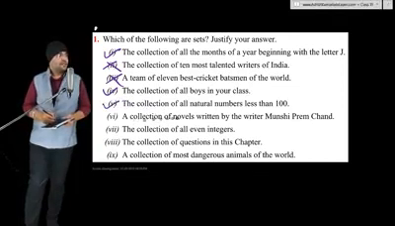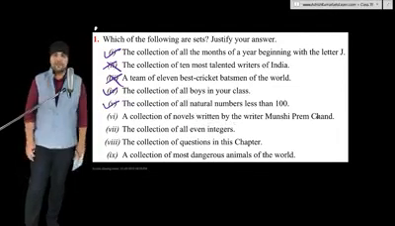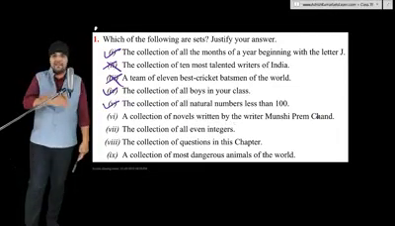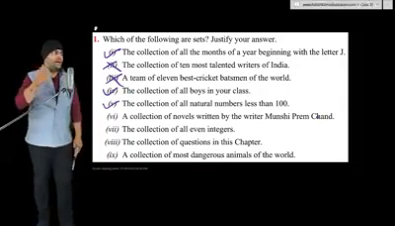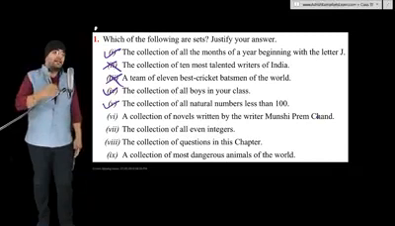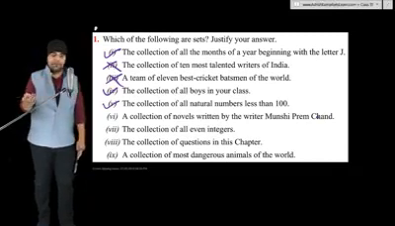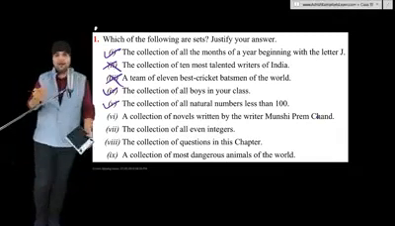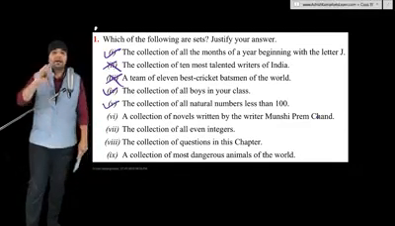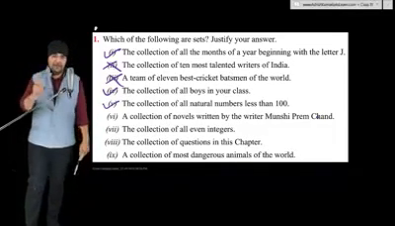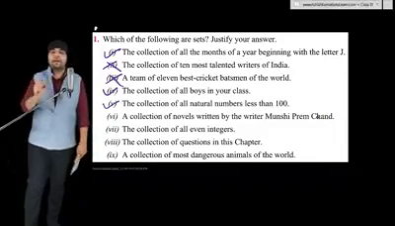Sixth part, a collection of novels written by the writer Munshi Premchand. Now, this collection is similar to my example of all the songs recorded by Lady Gaga. As with my example, this collection is also the same for all of us. Whether you collect all the novels written by Munshi Ji or I collect all the novels written by Munshi Ji, our collection will always be the same. So this can be considered a mathematical set.